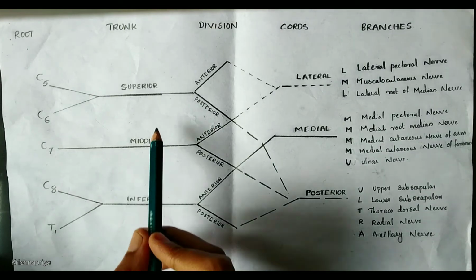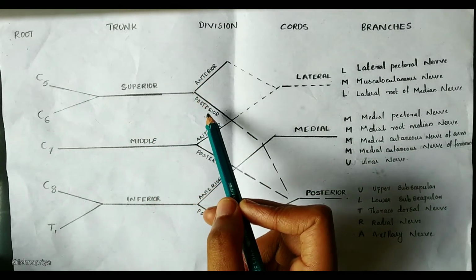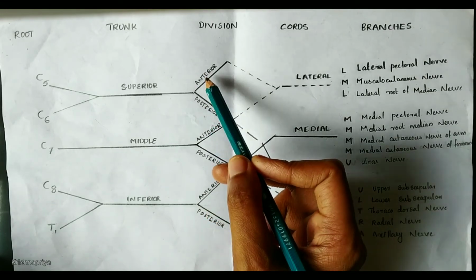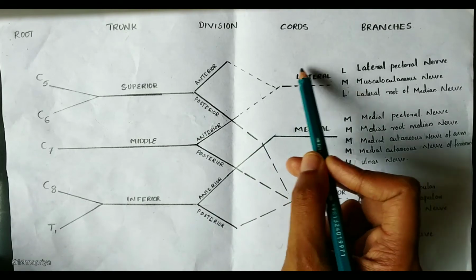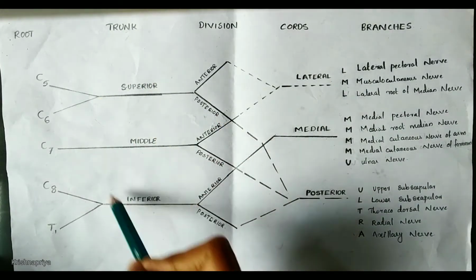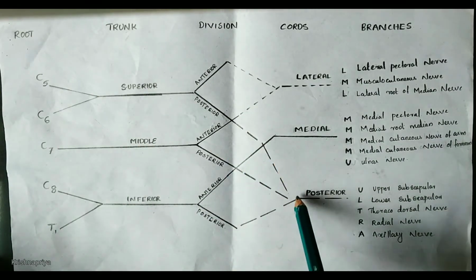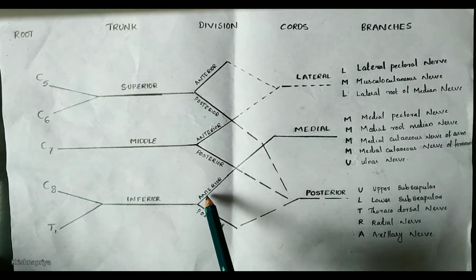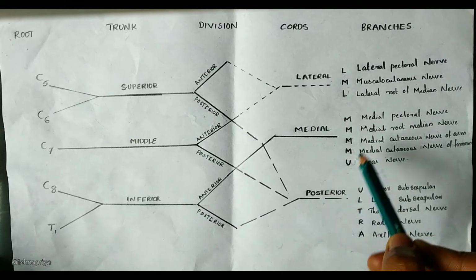These three trunks are again divided into divisions, that is, anterior and posterior divisions. The anterior divisions of the superior and middle trunk form the lateral cord. The posterior divisions of these three trunks, that is superior, middle and inferior trunk, form the posterior cord, and the anterior division of the inferior trunk forms the medial cord. These three cords are again divided into several branches.